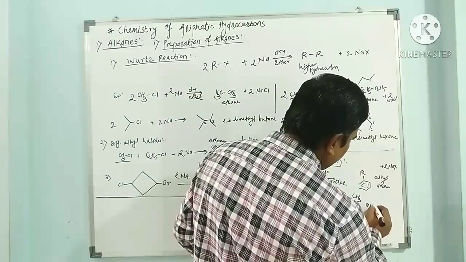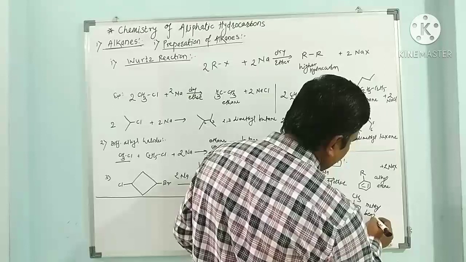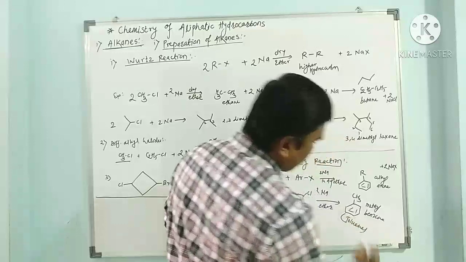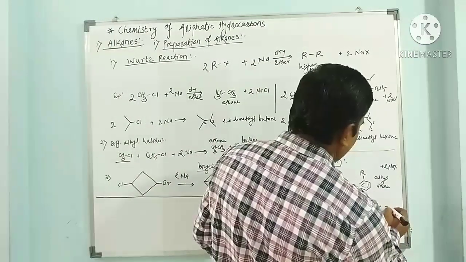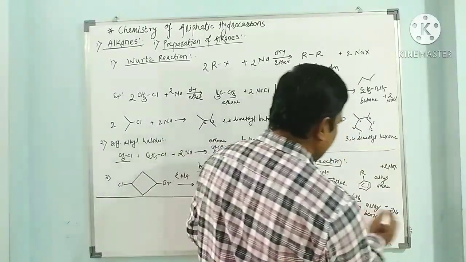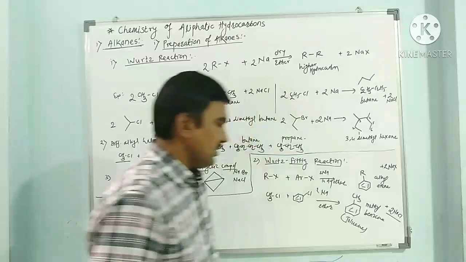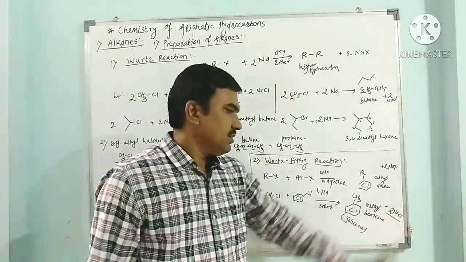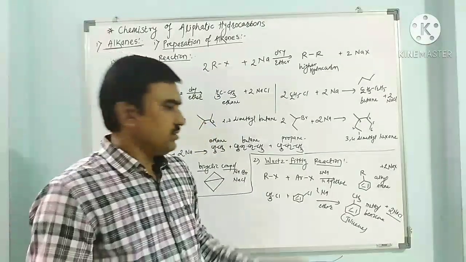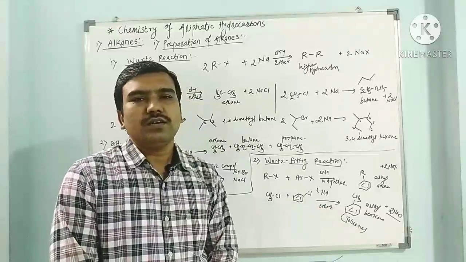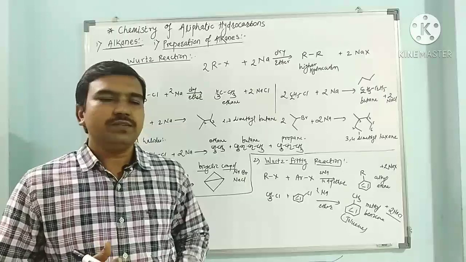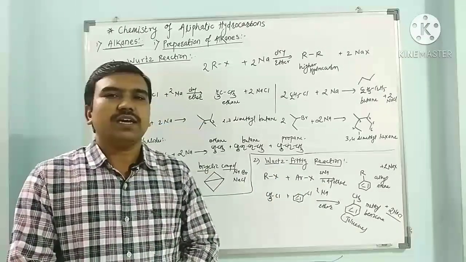This is methylbenzene, called toluene, plus 2 NaCl. So here we can get this methylbenzene from the Wurtz-Fittig reaction between methyl chloride and chlorobenzene. In this way, when the alkyl halide and aryl halide react with sodium metal, they give alkylated arenes as a product.